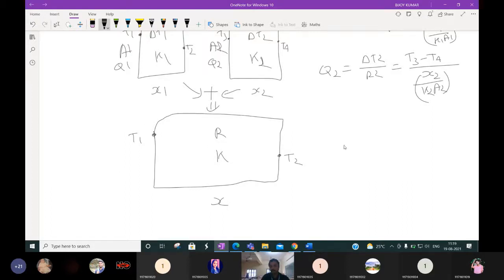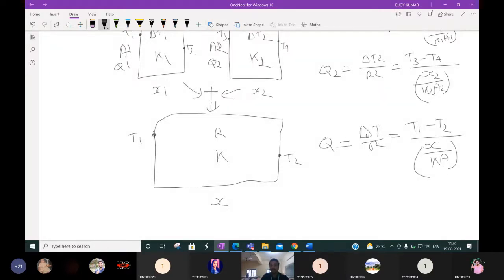In this case, Q will be delta T by R, same formula, Fourier's law. Here delta T is T1 minus T2, by R, the overall thickness by overall thermal conductivity, that is, overall resistance. This R is the overall resistance.